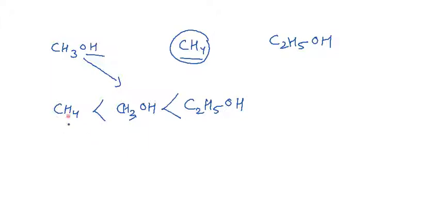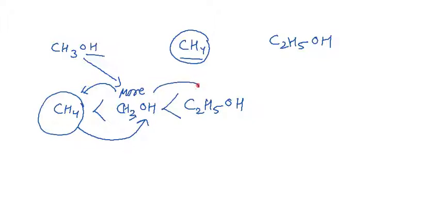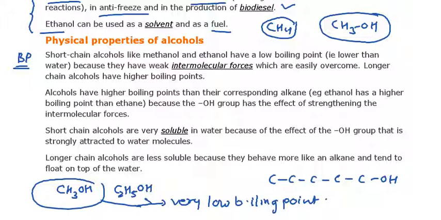If you have a single carbon chain and compare it with the same number of carbons with the OH group, the alcohol has the higher boiling point. And as the number of carbons in the chain increases, the boiling point increases further. The next property of alcohol is solubility.